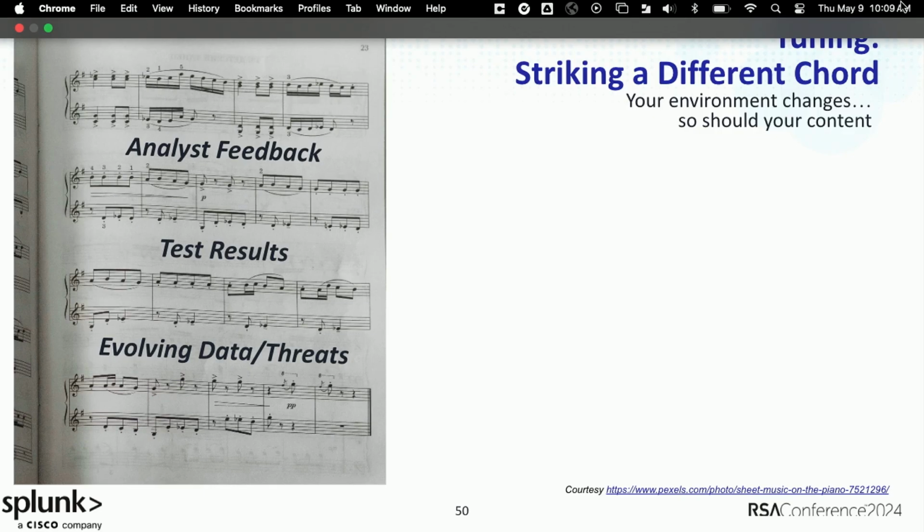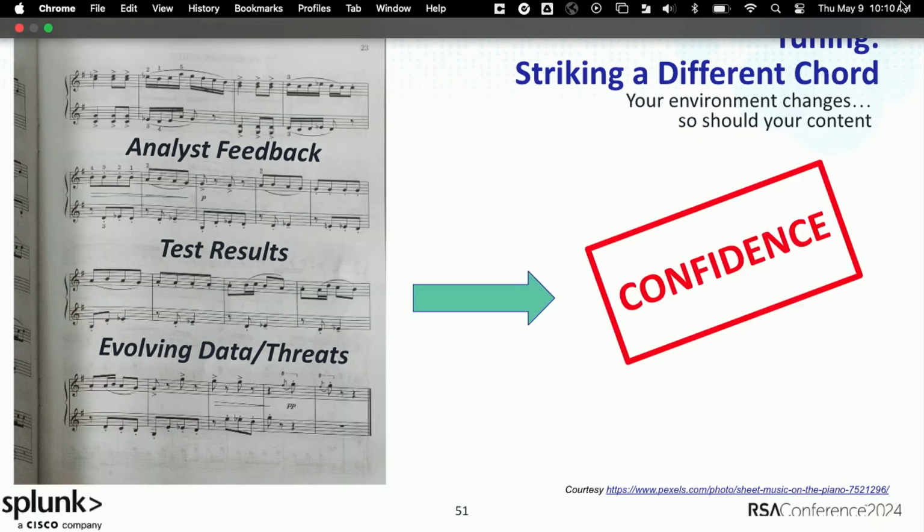Third, of course, we always want to keep pace with evolving data and threats. So that test data that you've generated, those test environments that you're running in, might actually be getting stale. So make sure that at times you're retesting detections in a new, fresh environment. Make sure you're running with the latest versions of apps, latest versions of TAs, even latest baselines of operating systems or your SIEM platform itself.